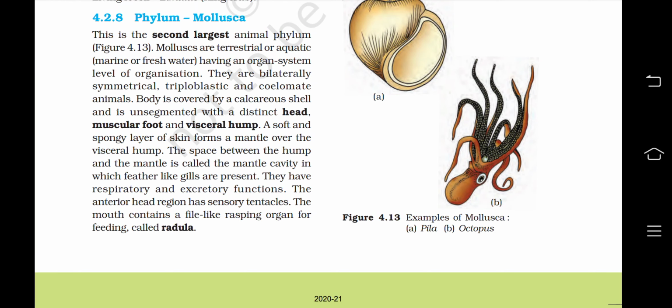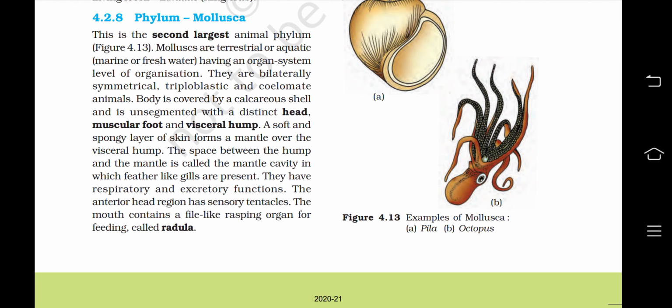They are bilaterally symmetrical, triploblastic and coelomate animals. Body is covered by a calcareous shell and is unsegmented with a distinct head, muscular foot and visceral hump. A soft and spongy layer of skin forms a mantle over the visceral hump. This space between the hump and the mantle is called the mantle cavity, in which feather-like gills are present. They have respiratory and excretory functions.